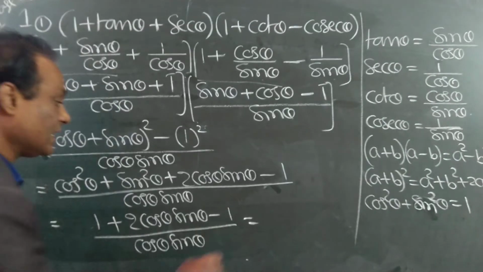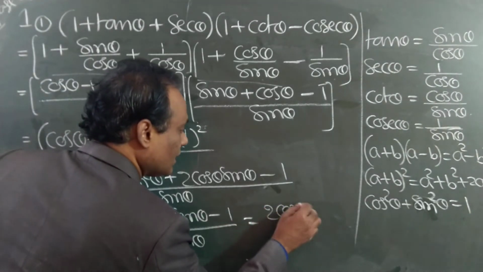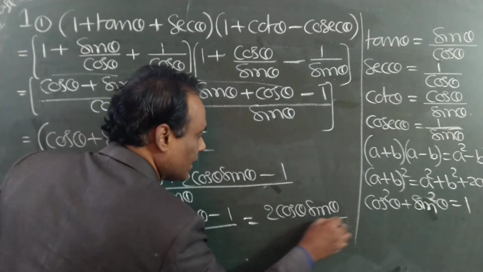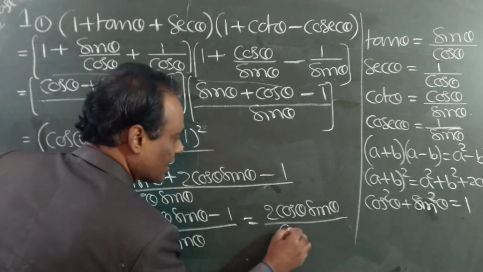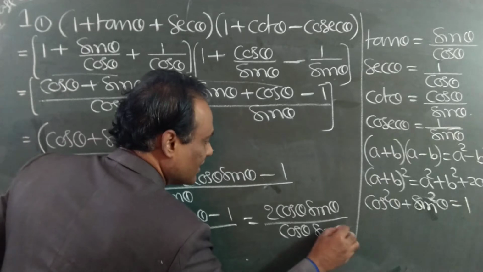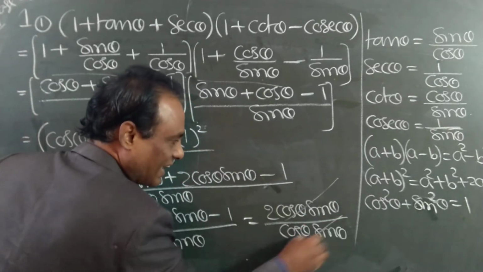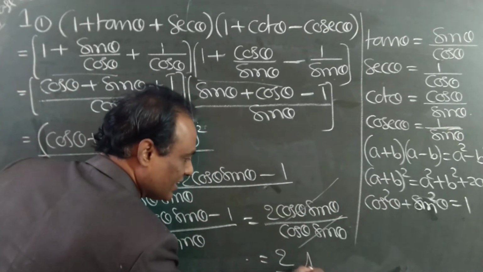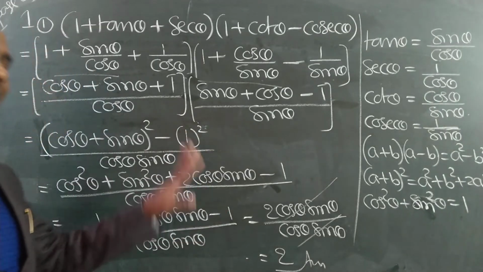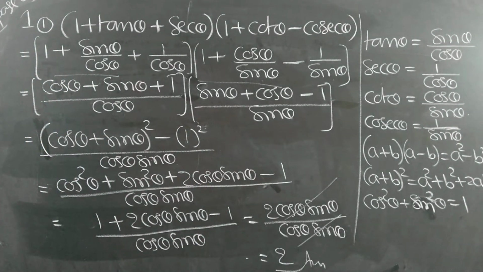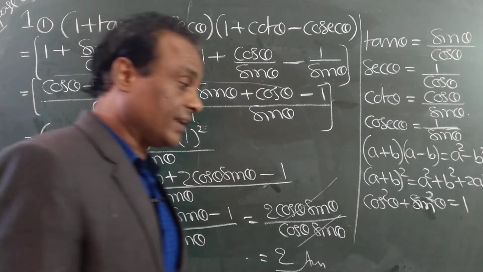What is the numerator? 2 cos theta sin theta by denominator cos theta sin theta. Cos theta sin theta cancel. Answer is 2. Like this. So practice this problem. Write down.